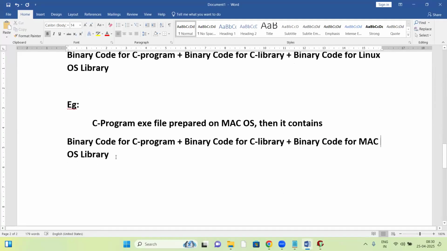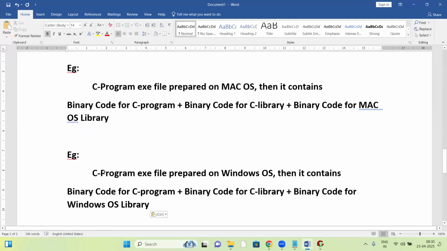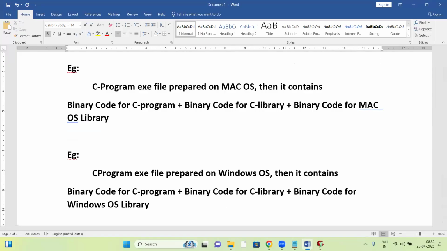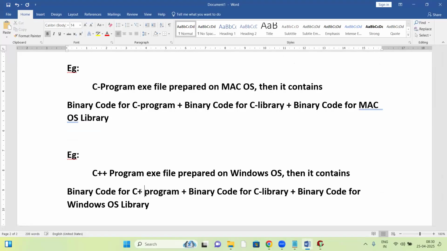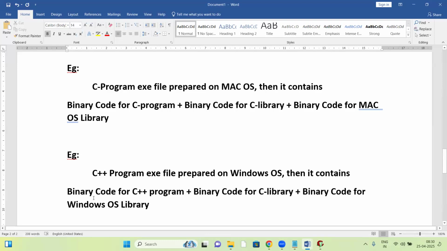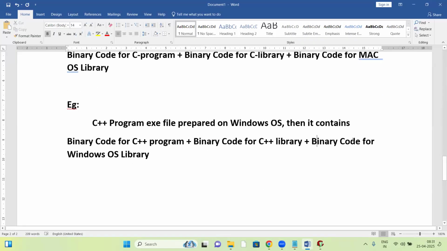Suppose one more example, C++. A C++ program exe file prepared in Windows OS contains the C++ program binary code, binary code for the C++ library, and binary code for the Windows OS library. By linking all of this, it generates the exe file.